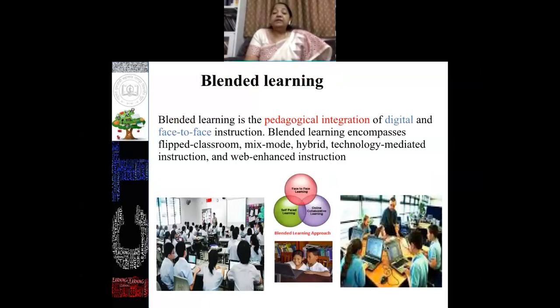The simple meaning of blended learning is the pedagogical integration of digital and face-to-face instruction. Like today, what I'm doing, I'm teaching you in a virtual mode where I'm not interacting with you face-to-face, but still I'm with you in a mode of face-to-face because we are having real-time conferencing. I'm using my PPT, my gadget to meet you face-to-face.